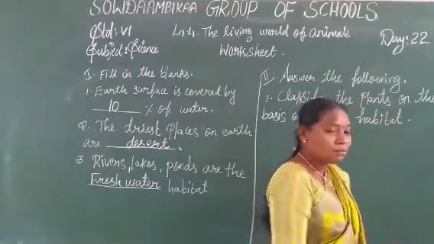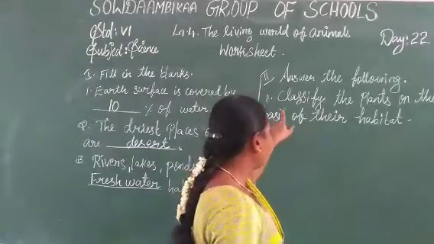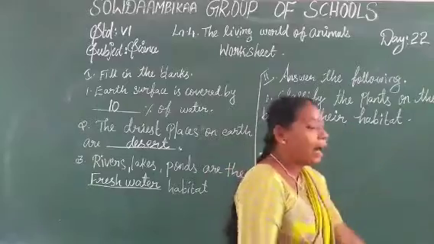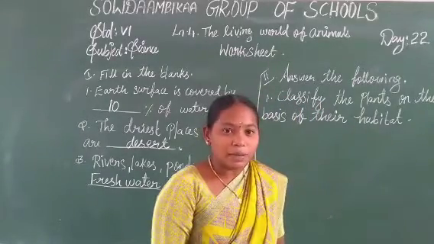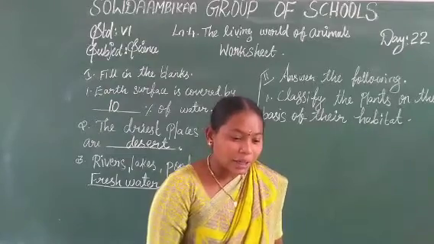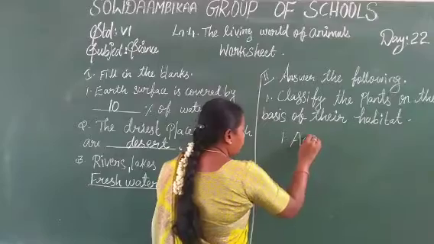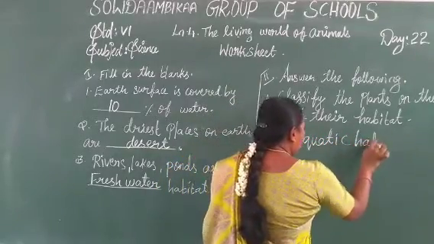Answer the following. First question: classify the plants on the basis of the habitat. How many basic habitats? There are two types. The first one is the aquatic habitat, A-Q-U-A-T-I-C, aquatic habitat.